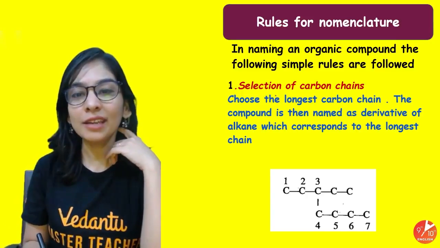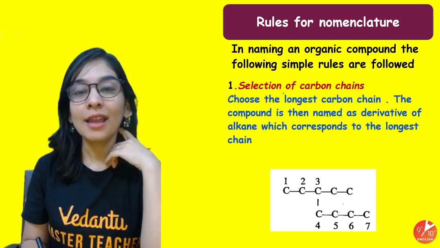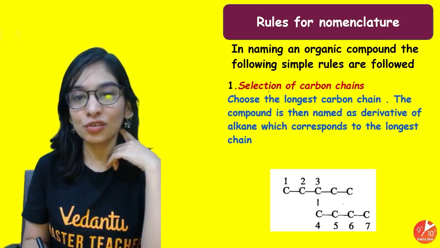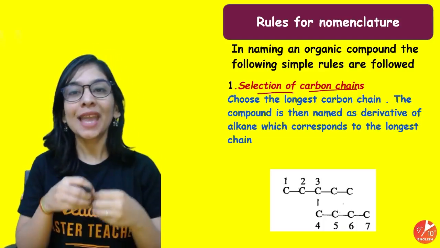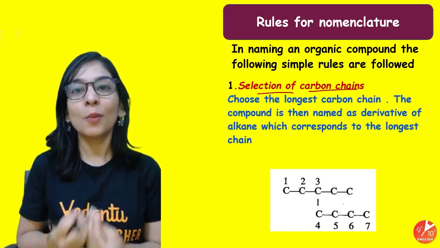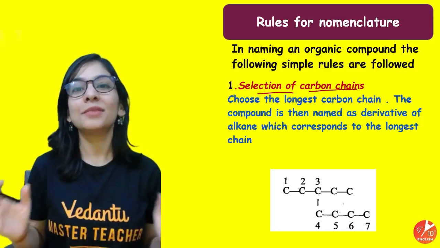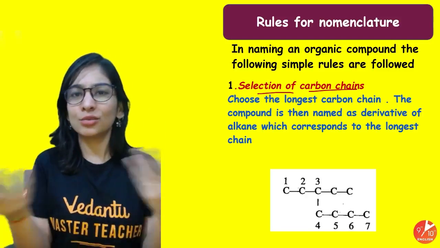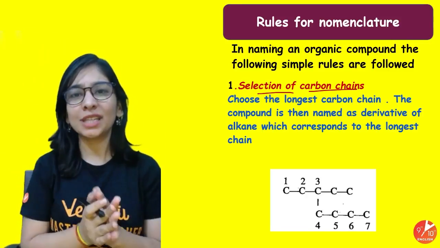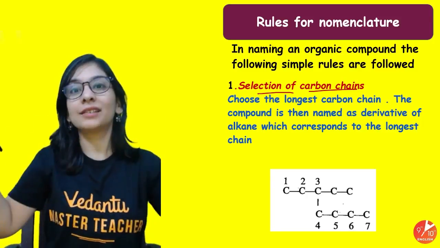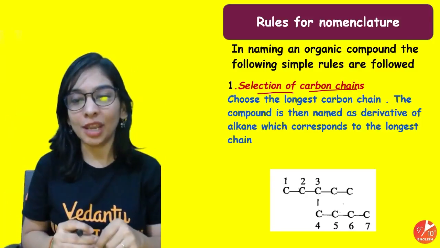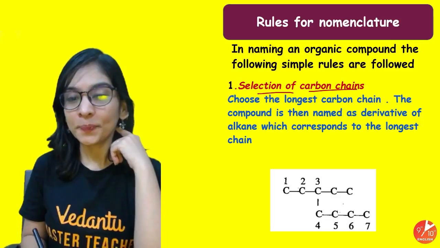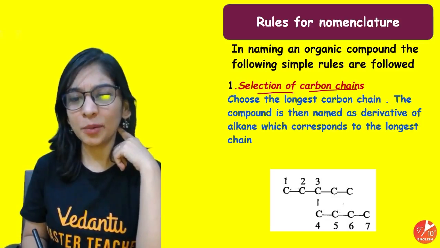In naming organic compound, the very first simple rule that you need to know is selection of carbon chain. And which carbon chain you'll select? The one that is going to have maximum number of carbon. Whether you count it from left to right, right to left, top to bottom, whatever it is, it must not be a straight chain only. It could be of any shape. All right, so look at this. Let's see what possibility we are having.